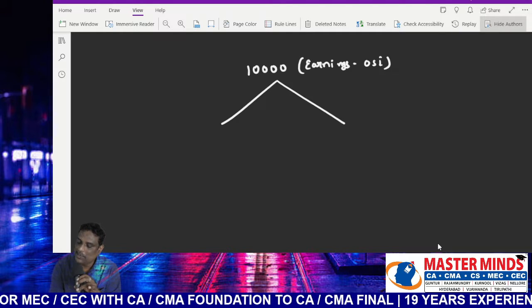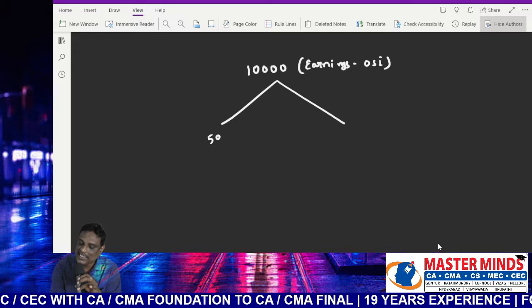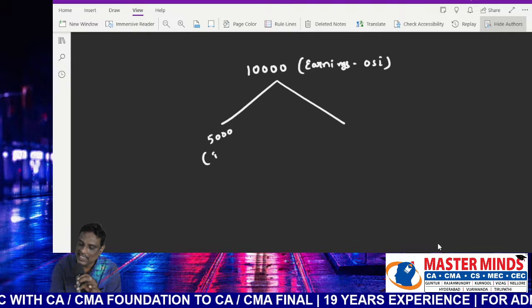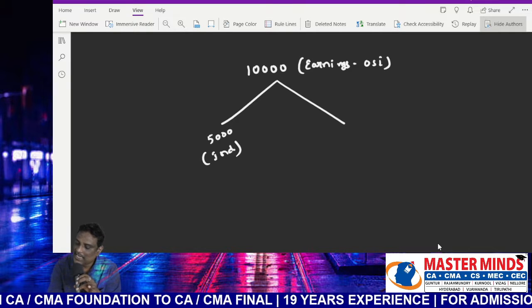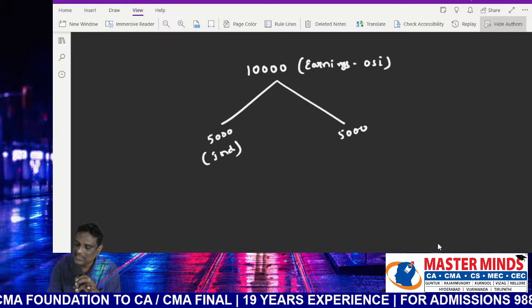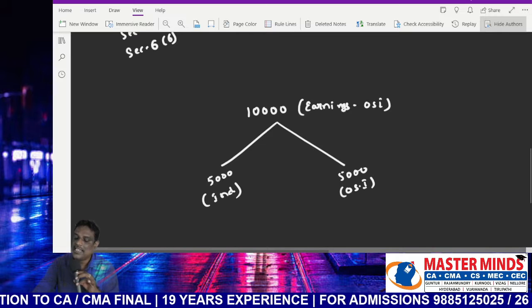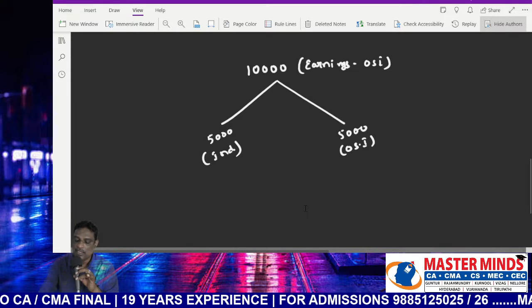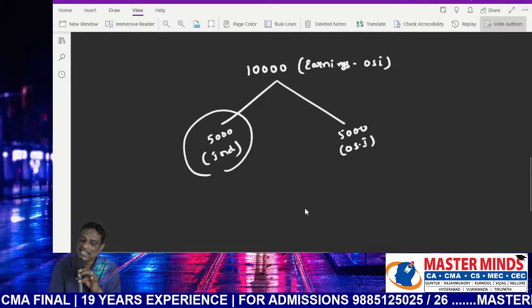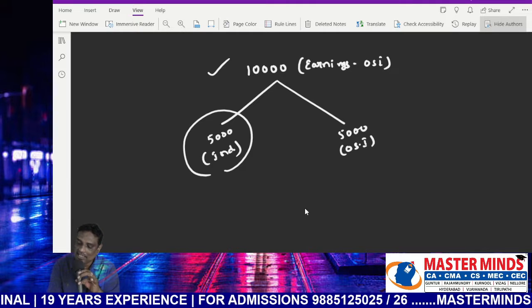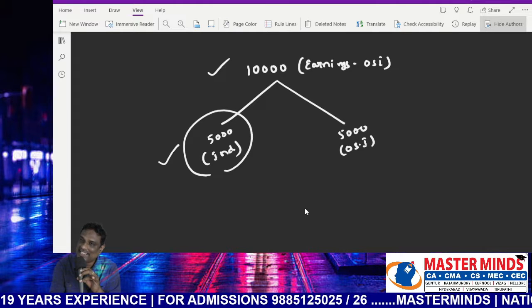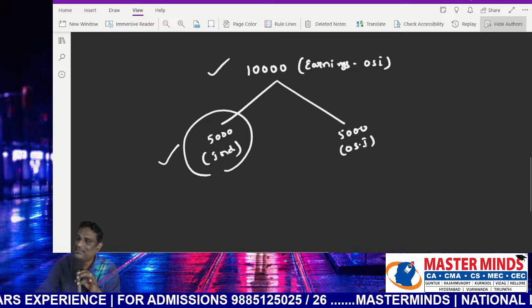From the receipt point of view, 5,000 is received in India and the remaining 5,000 is received outside India. So what is the treatment of this amount? For the first 5,000, earnings are located outside India, receipt is located in India. How will it be taxable?